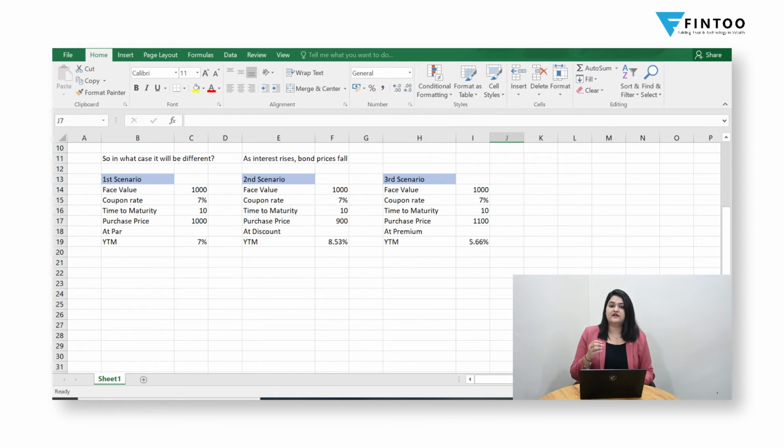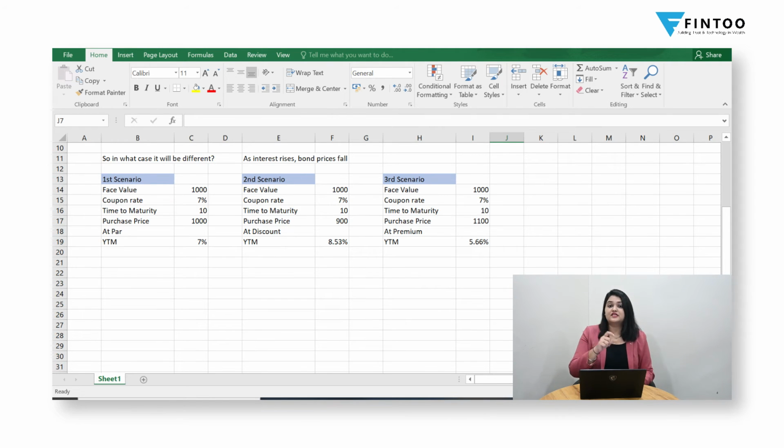Then the present value, whatever amount that you are investing into a bond, is the same as your purchase price. So we can say this is minus 1000 that you are investing, and in future you will get the face value back. We are assuming this to be the end of the period, and now as you can see your YTM comes to 7%. What we can understand from this is, whenever you are investing into a bond at par, your coupon rate will be equal to your YTM, that is yield to maturity. Your coupon rate and YTM will be exactly the same because you are investing at par.